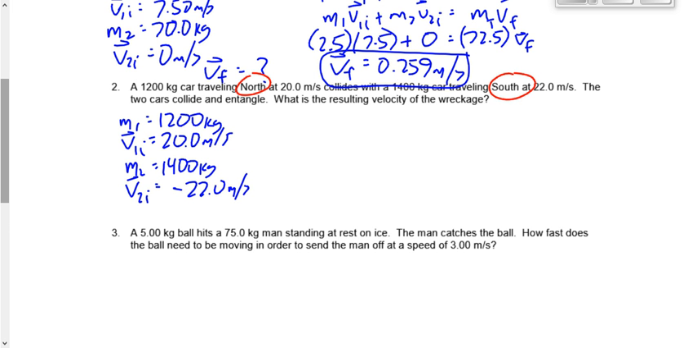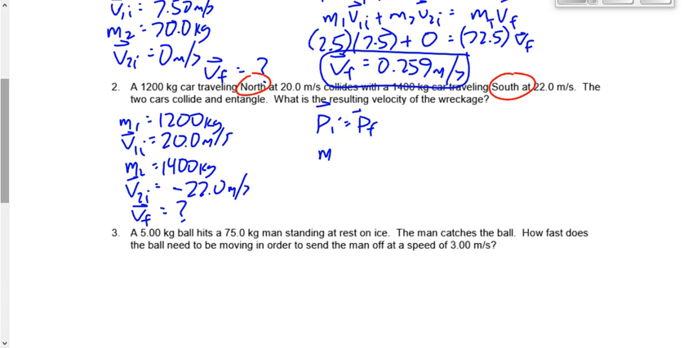Kyle is definitely not going to make the mistake of making that positive, because the first thing he thought of was to identify, to draw attention to the north and south. They entangle and collide. We're looking for VF here, the final velocity of the combined wreckage. So once again, we could do impulse if we looked at one object or the other separately. We're going to do them together. We're going to look at the system here.